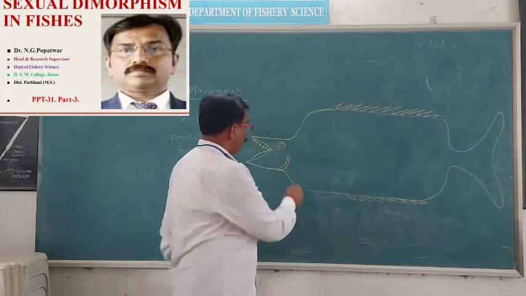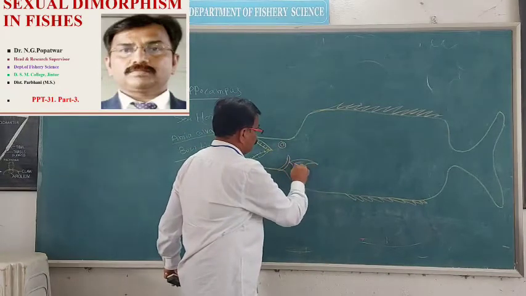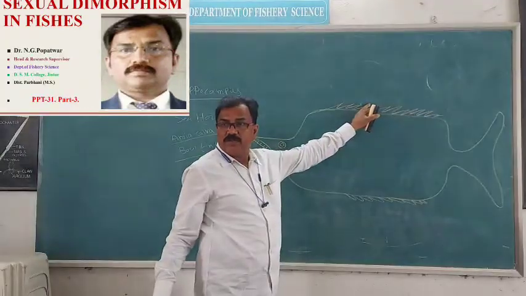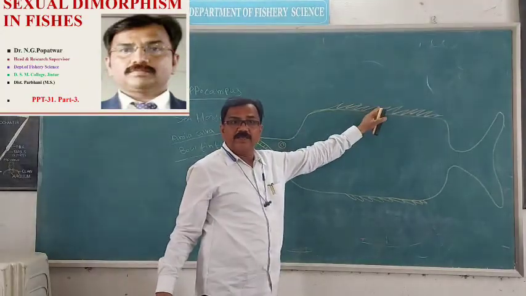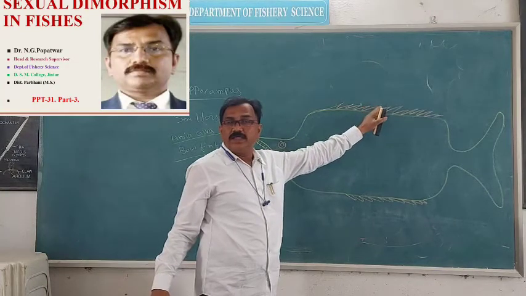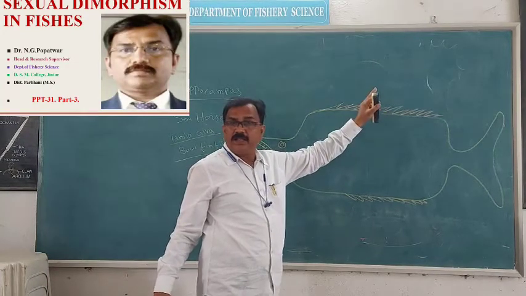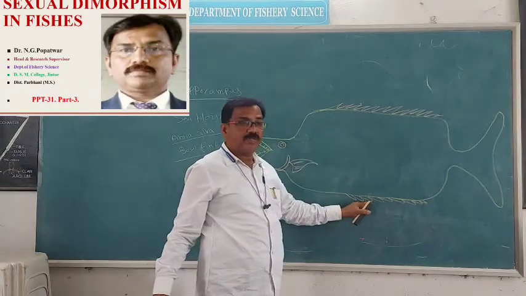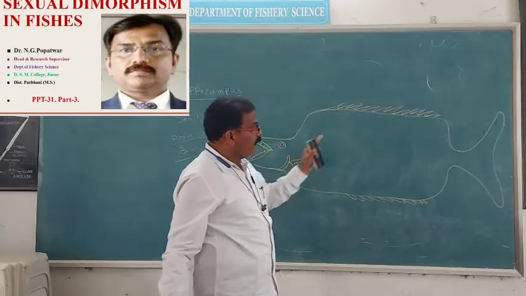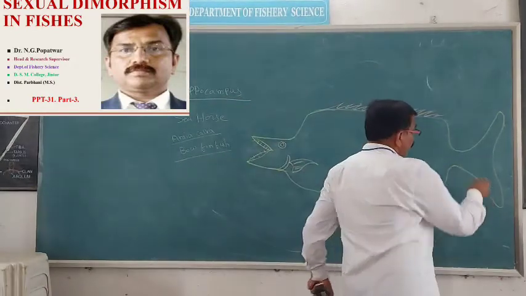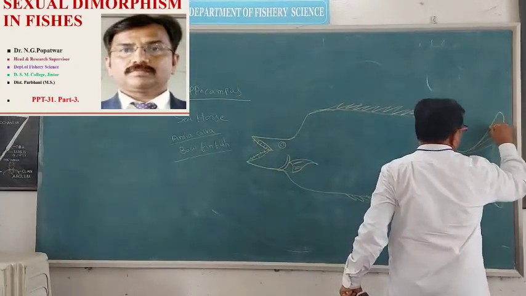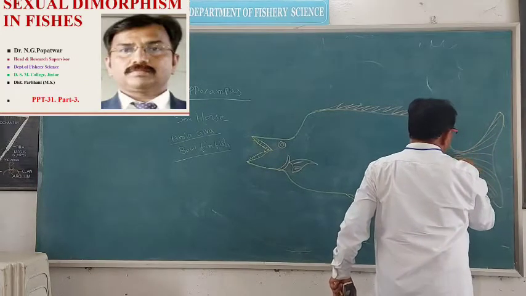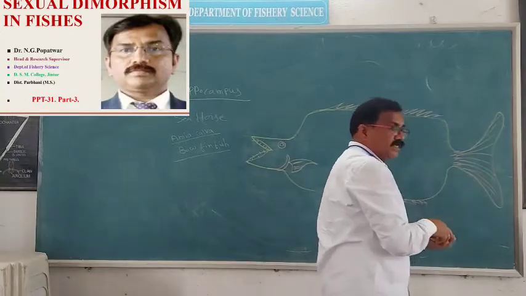These are the dorsal fin, which is a spinous dorsal fin. Spines are present, and these spines are internally serrated, a saw-like structure. These are also spines that are present. This is the pectoral fin, and this is the caudal fin. At the base of the caudal fin, what is the structure?